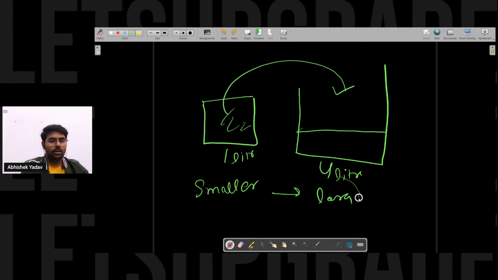Yeah, there will be no overflow of water here, since it is a larger container. And this type of conversion is called what, guys? This is called implicit type of conversion here, right?